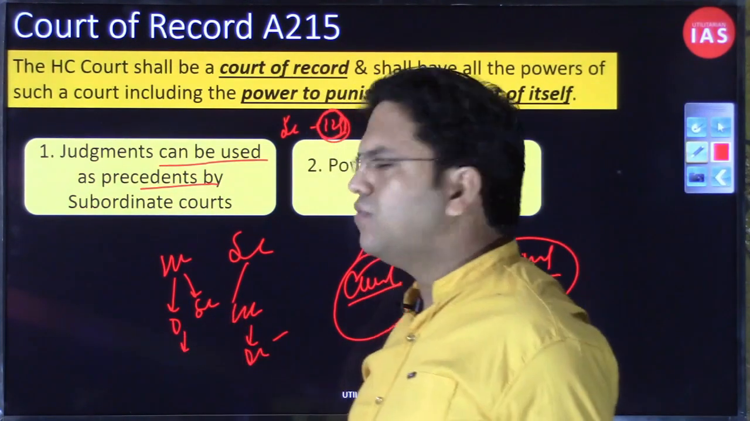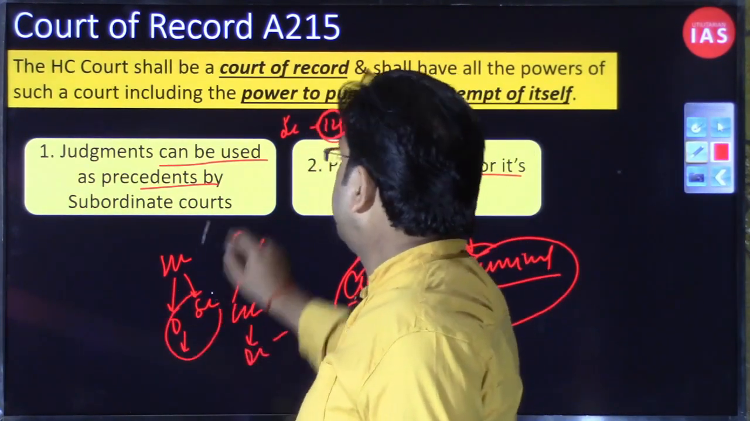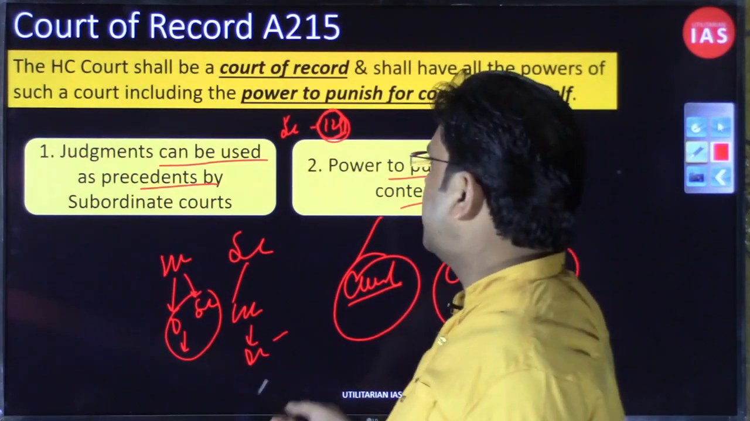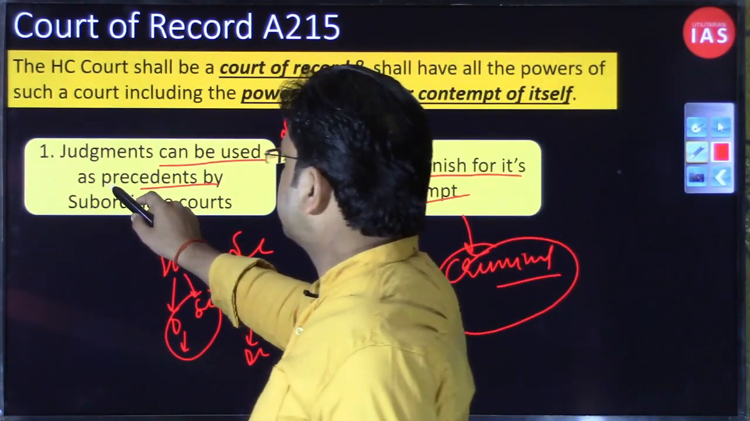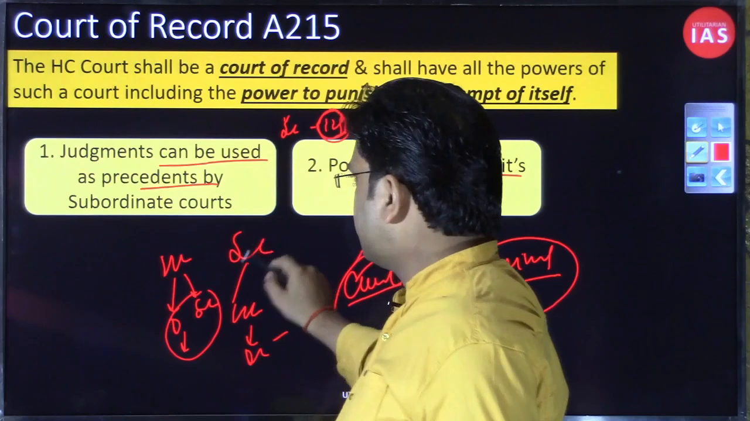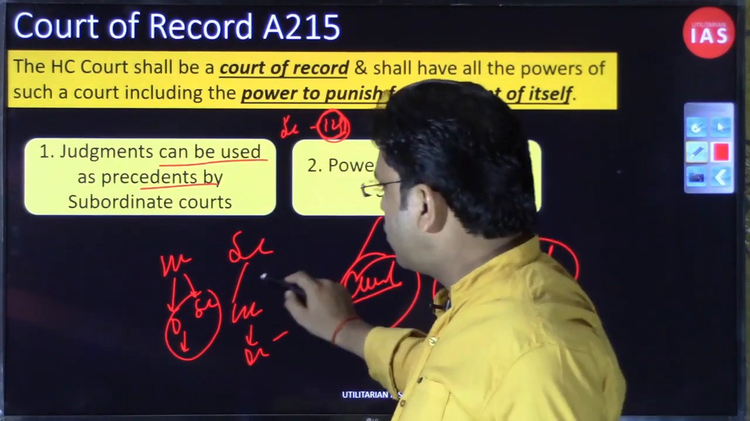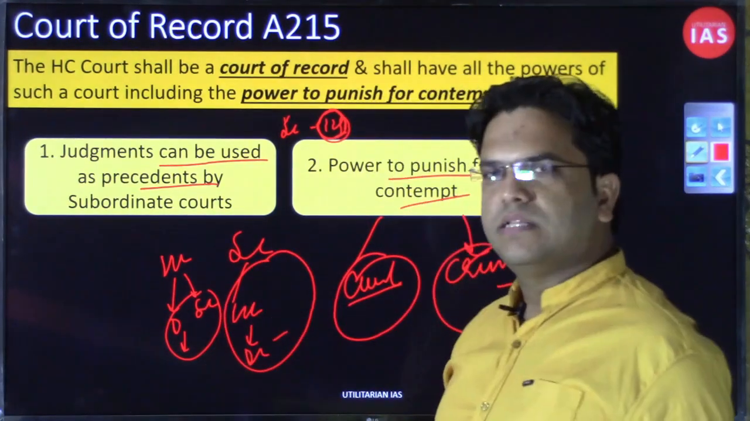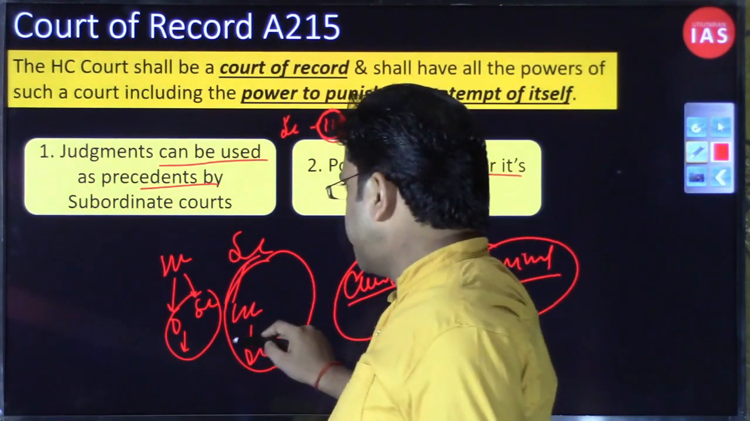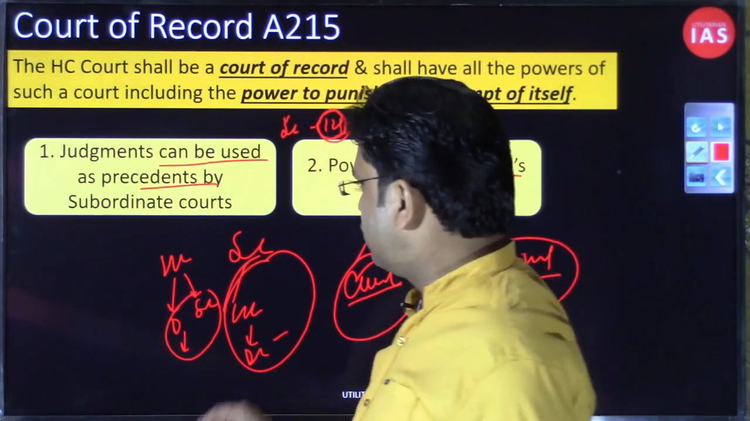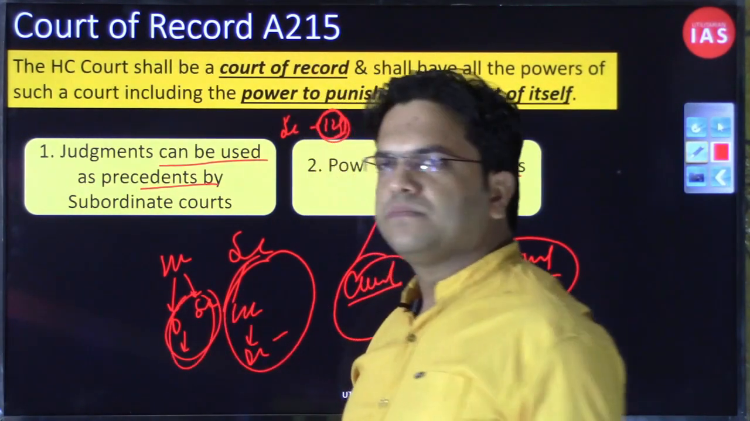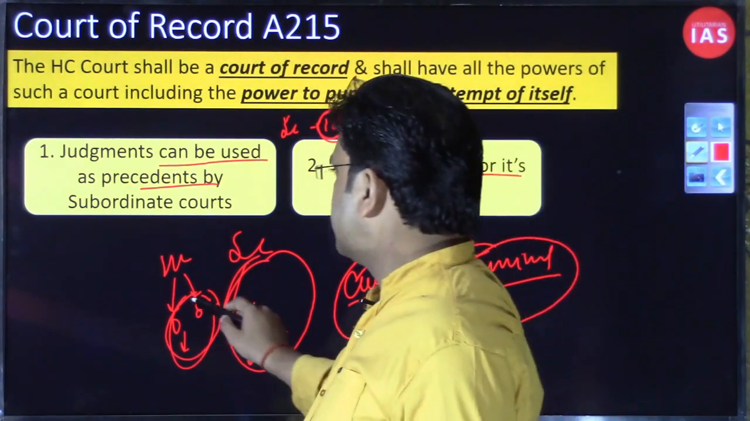Judicial magistrate court, right? So that is the only difference. One difference is of article, and another difference is for the subordinate court. For the Supreme Court, all the courts are subordinate to it, while for the High Court, it is only the district court, the session court, that will be considered subordinate.